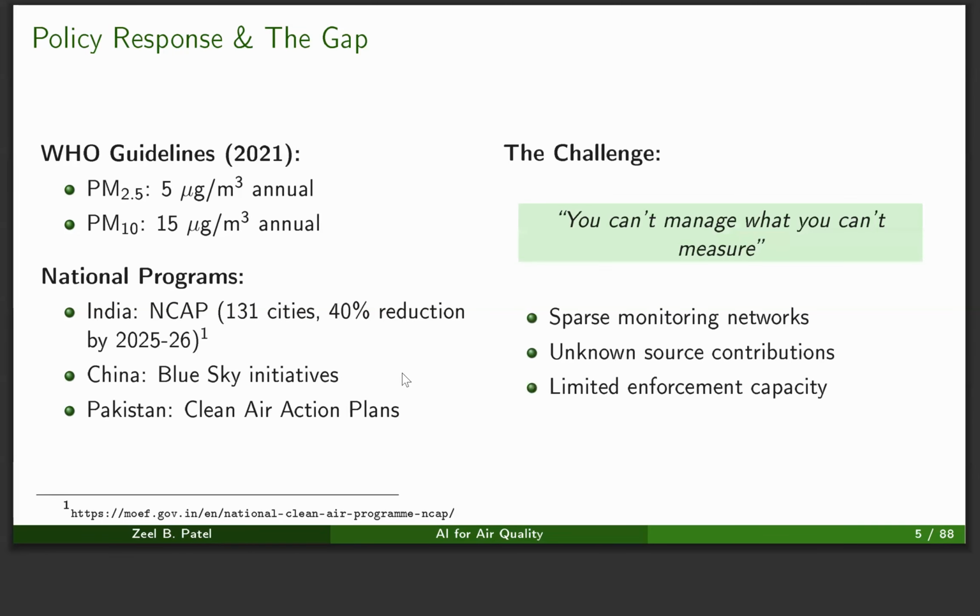But where is the challenge? We can't really manage something which we cannot measure. So the first challenge here is the sparse monitoring networks. The second is we don't know which sources are contributing to air pollution so that we can curb them.